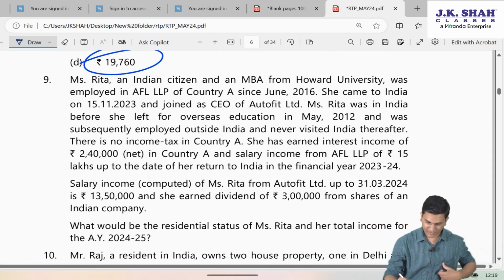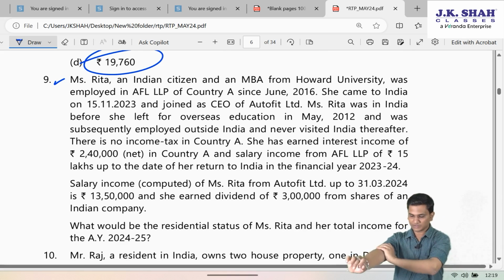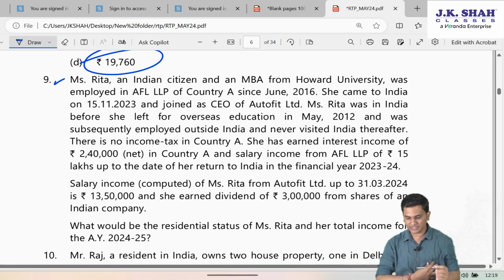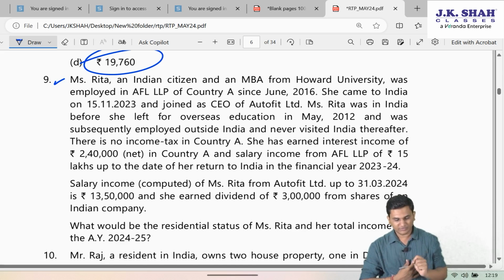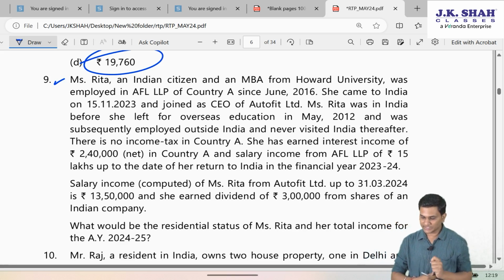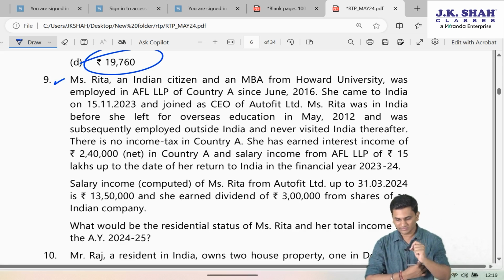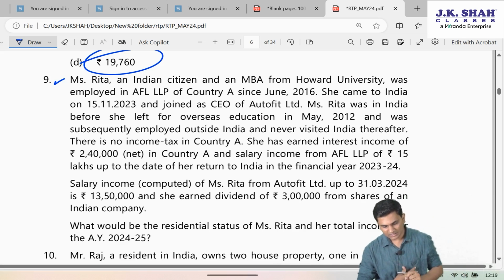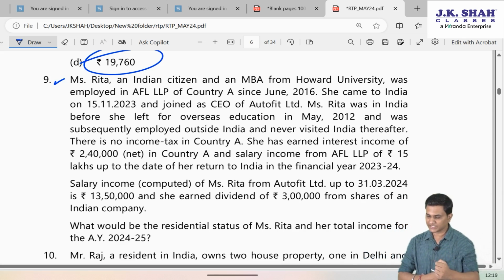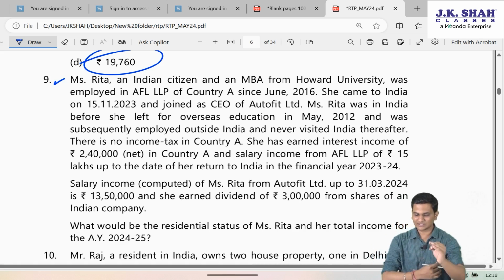Now the next one, Miss Rita, an Indian citizen and a MBA from Harvard University, was employed in AFL LLP of country A since June 2016. She came to India on 15th November 2023 and joined as CEO of Autofit Limited. Ms. Rita was in India before she left for overseas education in May 2012 and was subsequently employed outside India and never visited India thereafter. There is no income tax in country A.